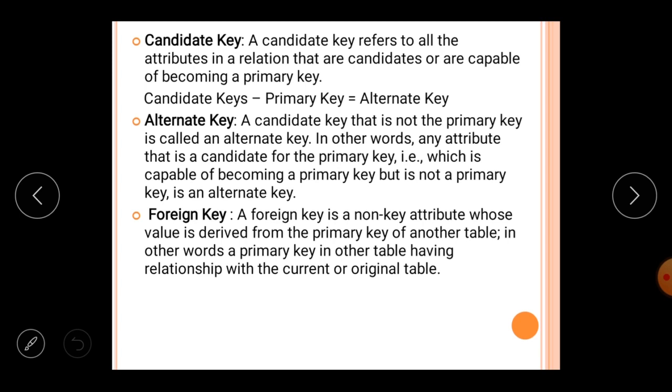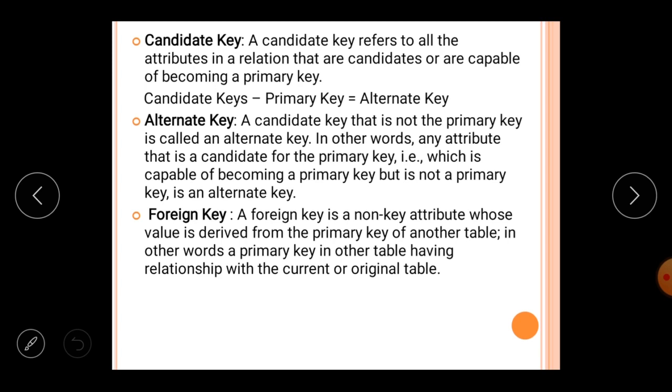The next key is the alternate key. So what is an alternate key? From the candidate keys, after selecting the primary key, the leftover attributes are known as alternate keys. Try to understand with an example. If there are Aadhaar number, SR number and roll number in a table, all these three attributes are unique.